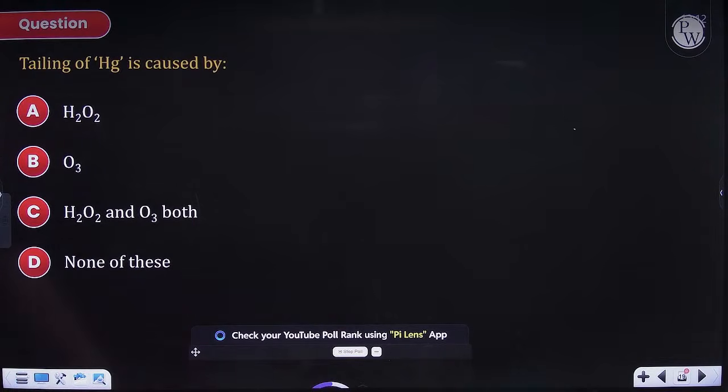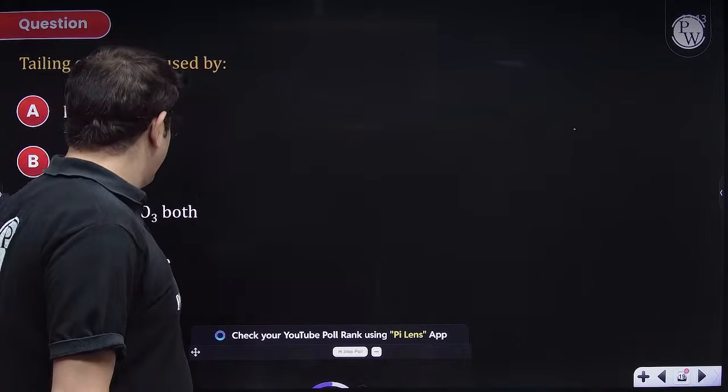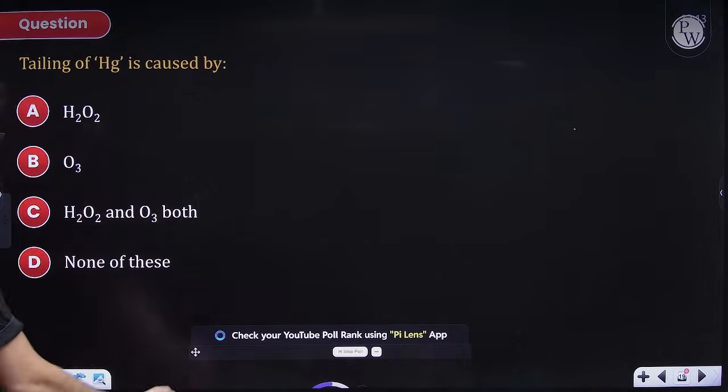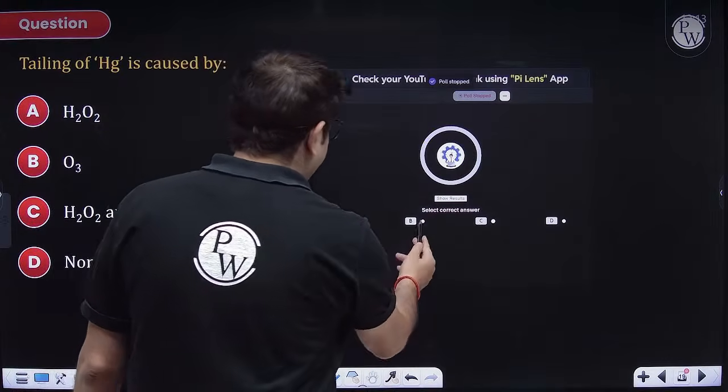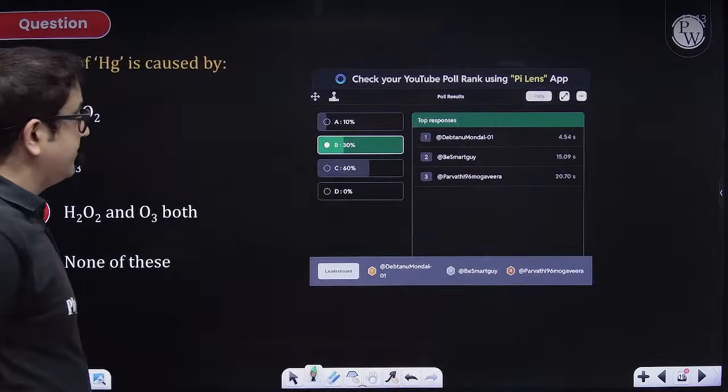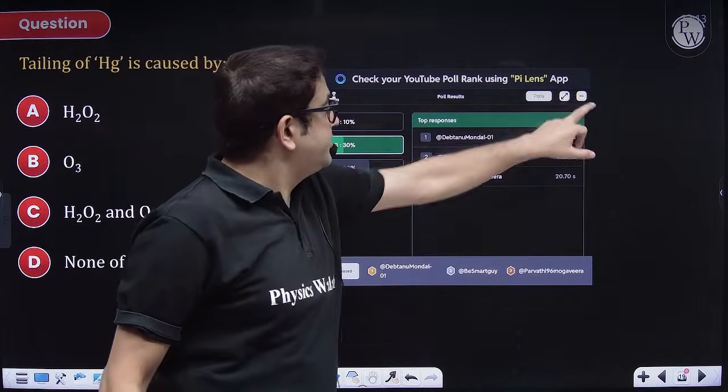We know mercury is a metal which at room temperature exists in liquid state, and the adhesive force is very nominal. Cohesive force is large, so there is no sticking of mercury with the walls of the container. But whenever mercury is introduced to a strong oxidizing agent, oxidation of mercury takes place. Perfect, beta. And which is the famous oxidizing agent you can see over here? Ozone. Perfect. Still, I have 30% students answering correctly.